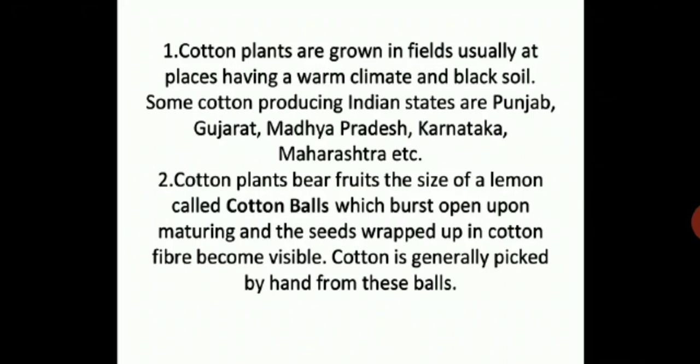Some cotton producing Indian states are Punjab, Gujarat, Madhya Pradesh, Karnataka, Maharashtra. Cotton plants bear fruits the size of a lemon called cotton balls, which burst open upon maturing, and the seeds wrapped in cotton fiber become visible. Cotton is generally picked by hand from these balls.